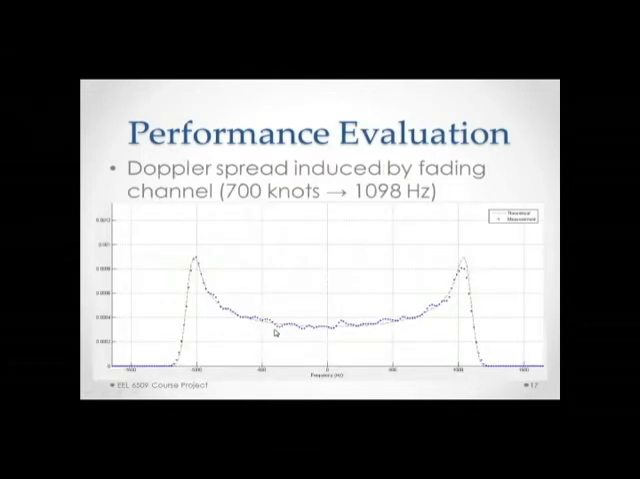Since this project is focused on scenarios where the velocity is high, I also wanted to examine the Doppler spectrum of the fading channels to verify that indeed the Doppler spectrum was correct for the velocities. This is an example for 700 knots. I expected a maximum Doppler frequency of 1098 Hertz. As you can see, the expected Doppler spectrum is shown in the red dashed line, and the measured is shown with the blue dots, and they trace the theoretical very well. So we're confident that our channel models are accurate for our simulations.